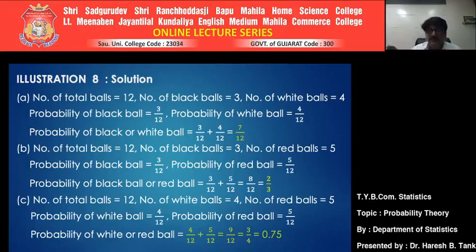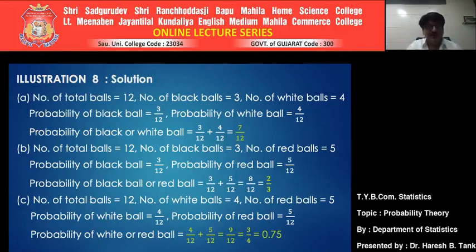Since they are mutually exclusive, addition theorem can be used, and in this addition theorem it is nothing but addition of individual probability. Here the individual probabilities were 4 by 12 and 5 by 12. Add those two, it comes to 9 by 12. Further simplifying it, it comes to 3 upon 4, which is 0.75. I hope now things are very clear.